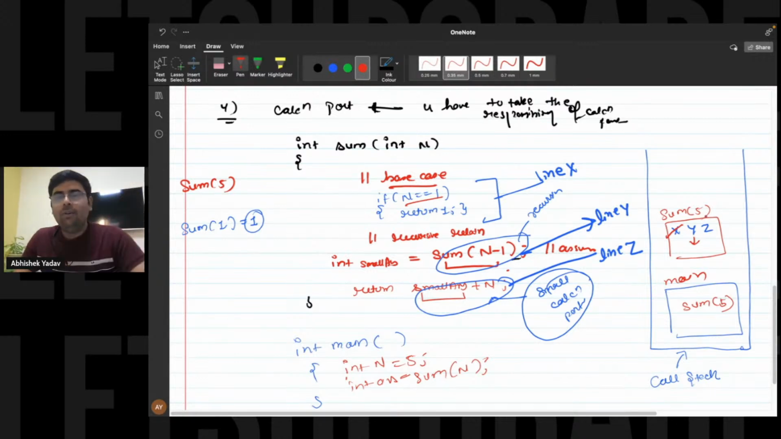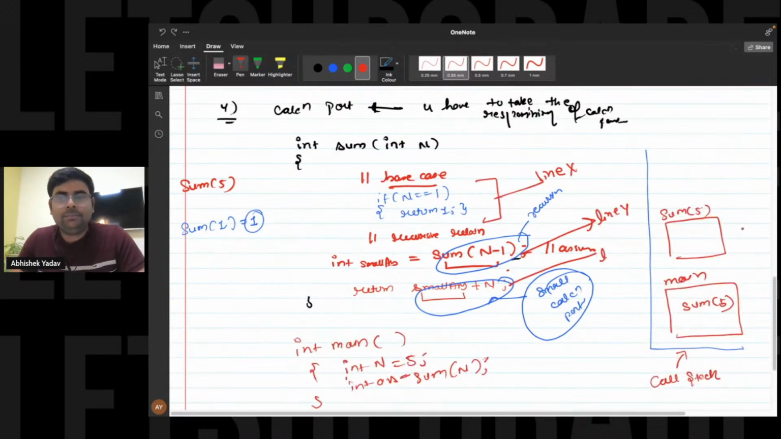So in the world of sum of 5, you are waiting at line number Y. And at line number Y, you have called a function. Calling a function means creating a new stack frame. That is now sum, and what parameter are you passing? You're passing n minus 1. The current value of n is 5. 5 minus 1 is 4. So basically you're calling sum of 4, right everyone?